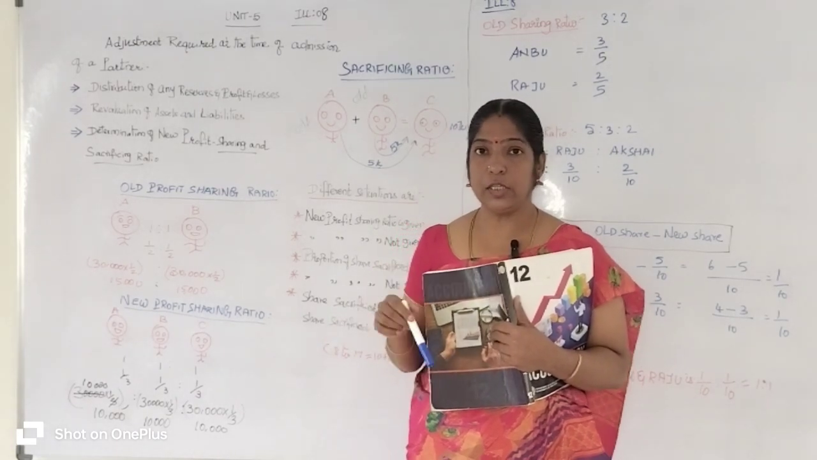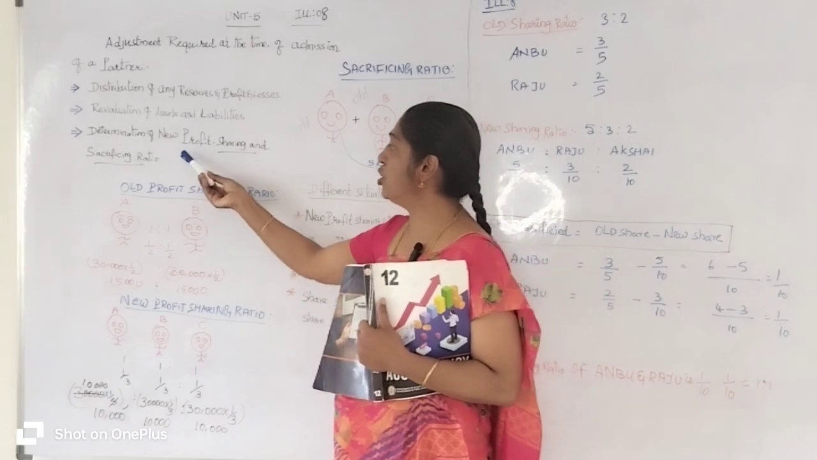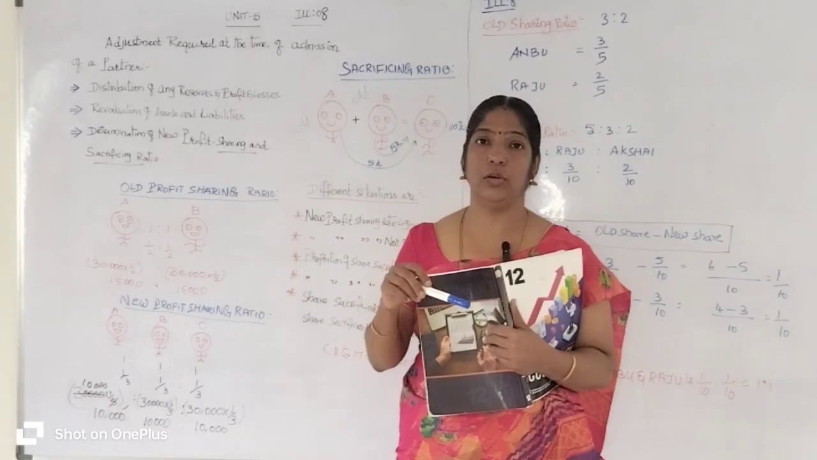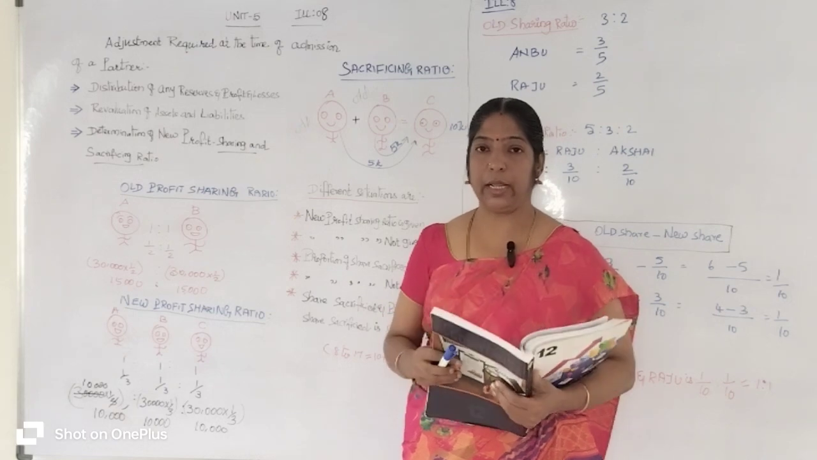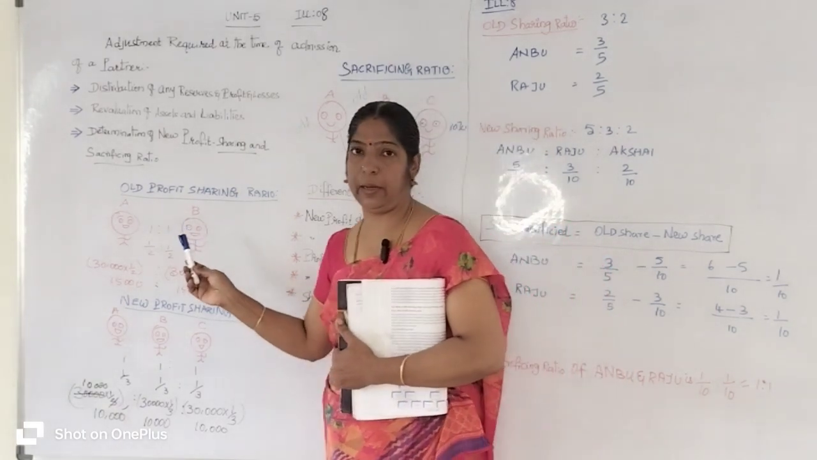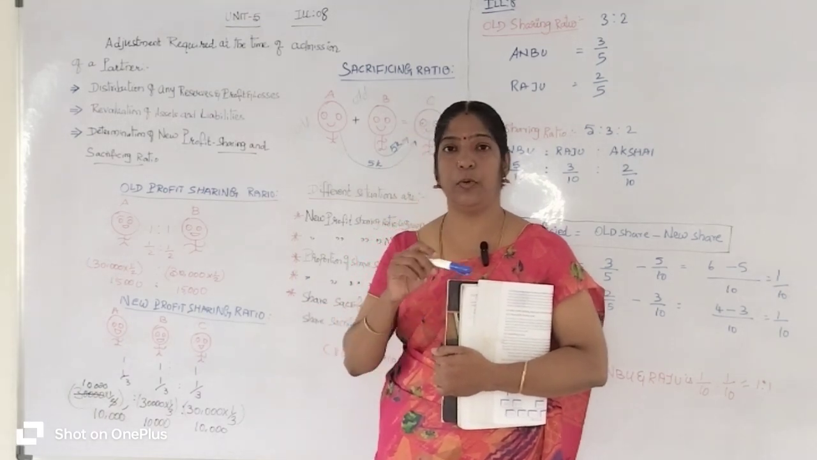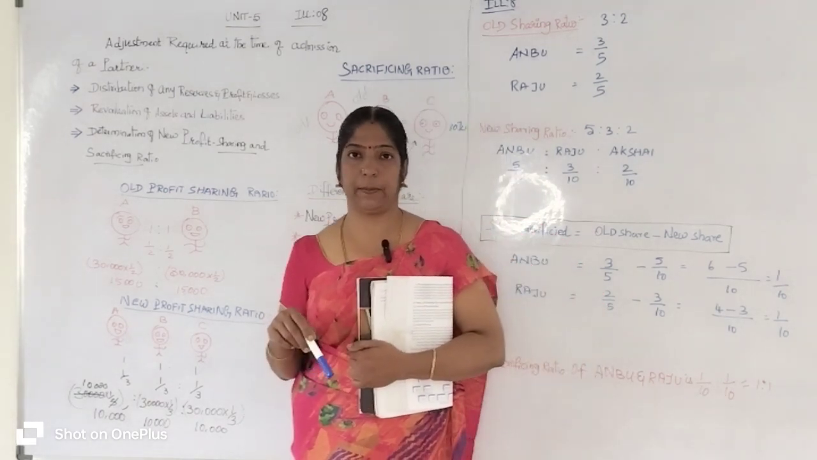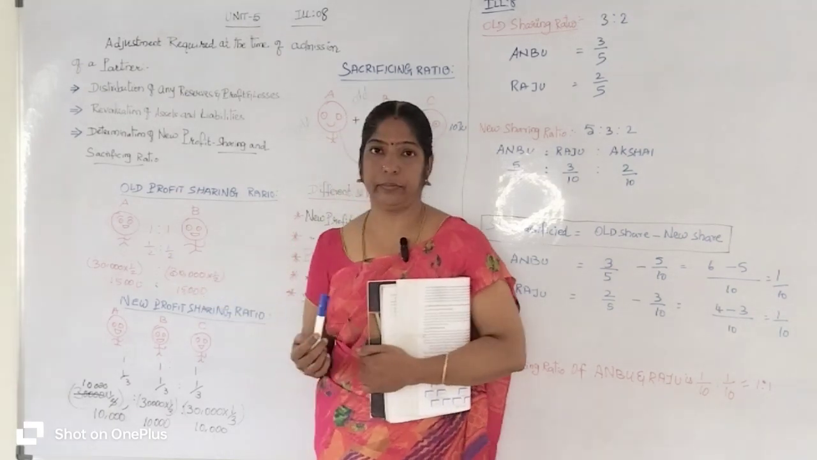In today's video we are going to discuss in detail the determination of the new profit sharing ratio and the sacrificing ratio. Say for example, the existing partners are A and B, who have run the partnership firm very successfully for the past 10 years. They share their profits and losses equally.